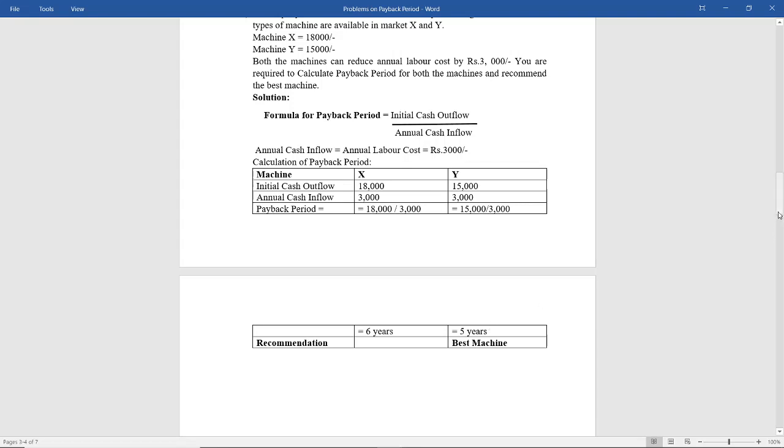So here they told us to recommend the best machine. Now which is the best machine? The best machine is machine Y. Why? Because in fewer years we will be recovering the amount that we have invested. Comparing both, the one giving the lower payback period is machine Y. That means in 5 years only we'll be recovering our cash outflow of 15,000. The cost also is less. Therefore machine Y is the best machine.